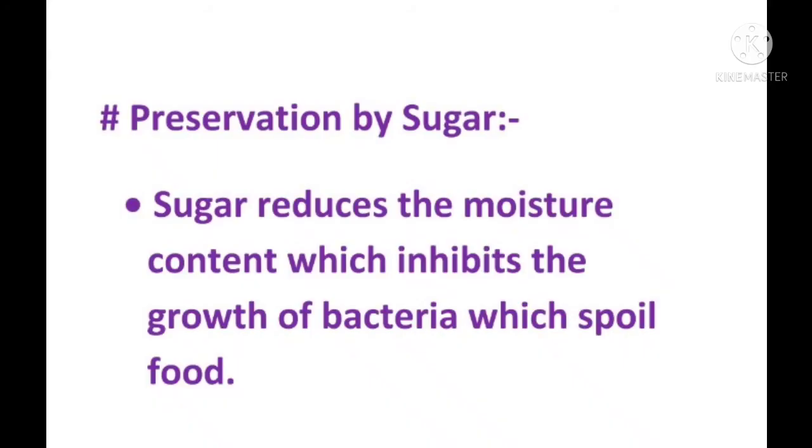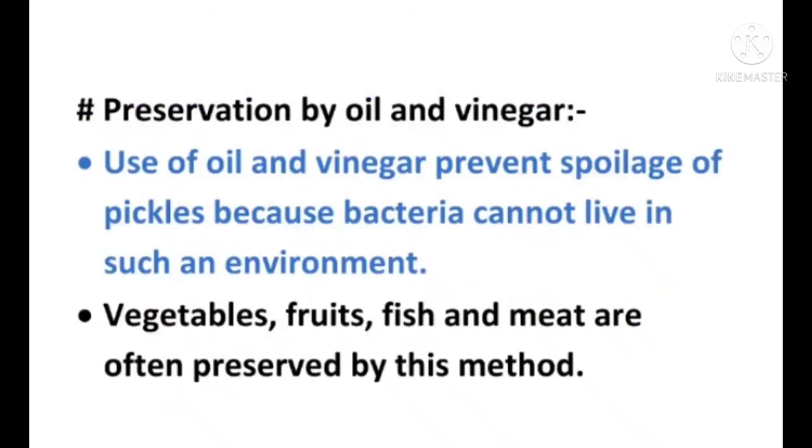How does sugar preserve food items? Sugar reduces the moisture content, the watery part, in whatever material it is there, which inhibits the growth of the bacteria which spoils the food. That is why sugar has been used as a preservative from ages. I hope you have understood till here. Now let us move ahead.